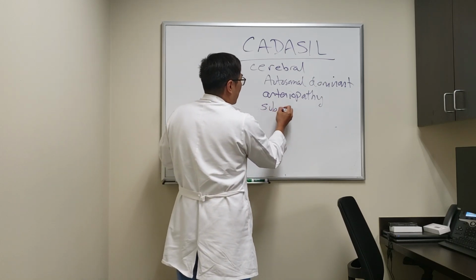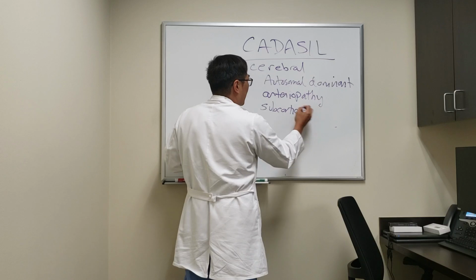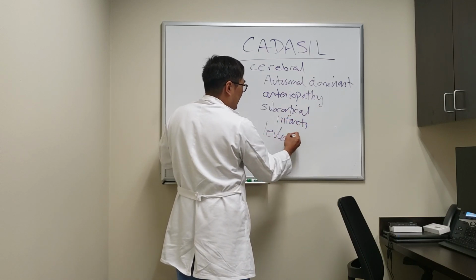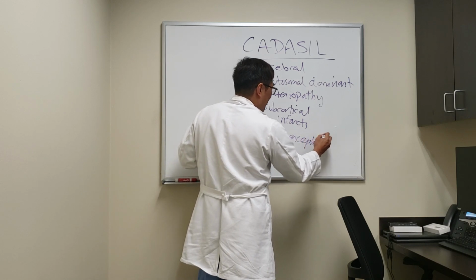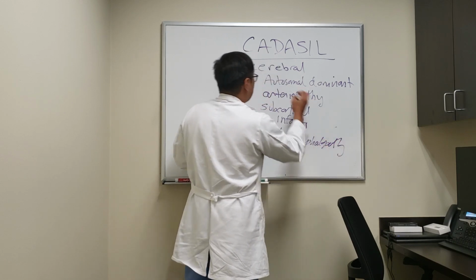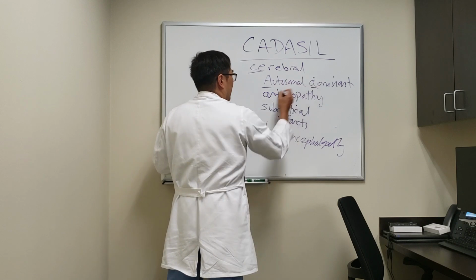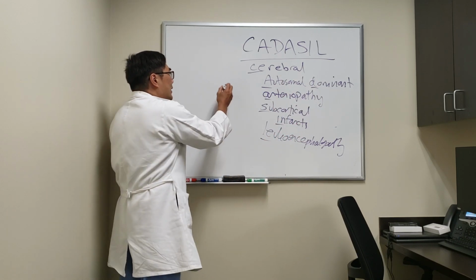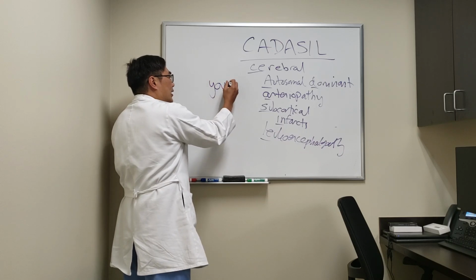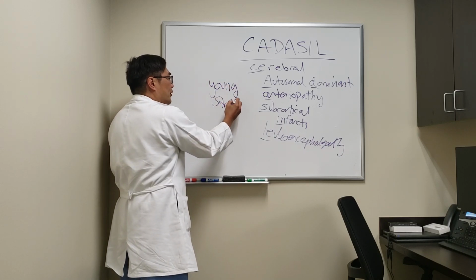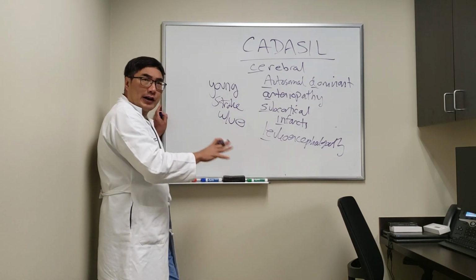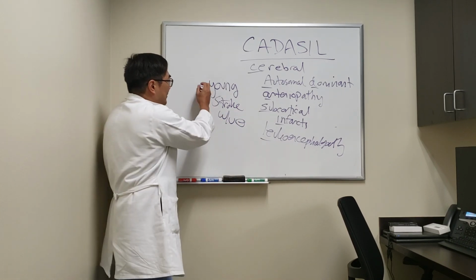And it's going to be subcortical infarcts with white matter disease, leukoencephalopathy. So this is CADASIL: cerebral autosomal dominant arteriopathy, subcortical infarcts, and leukoencephalopathy. And you should be thinking about it in stroke in a young person, especially if their typical stroke workup is negative, no atrial fibrillation, no cardiac disease, no hypercoagulable state.